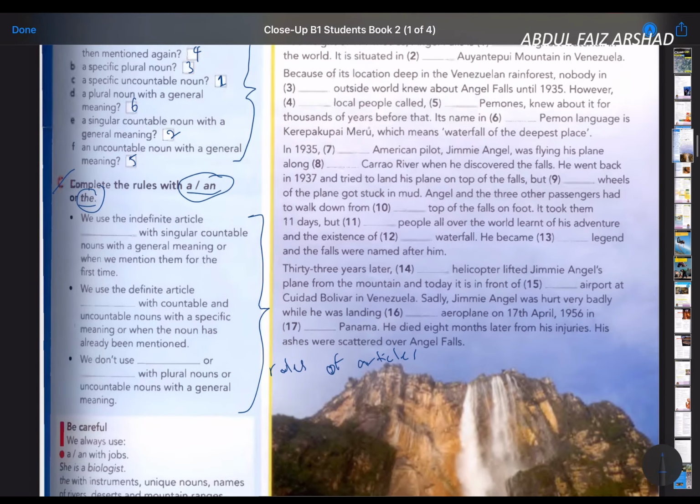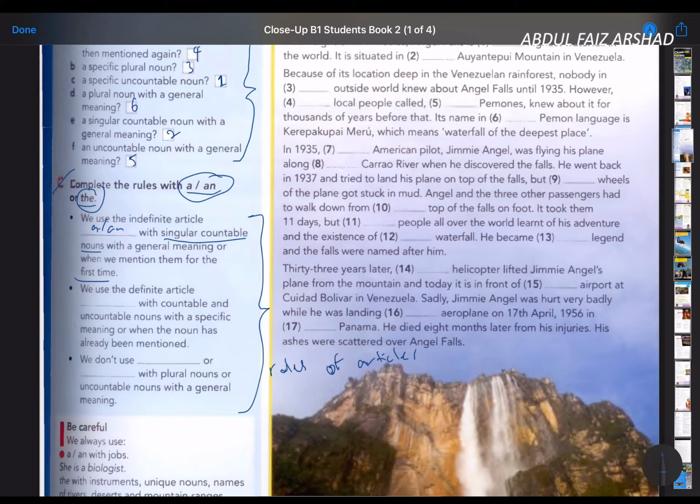And if we look at this one, we use the indefinite articles "a" or "an" with singular countable nouns. Benda boleh dikira dah. Benda yang boleh dikira. And then it's singular. Satu benda yang boleh dikira with general meanings or when we mention them for the first time. Bila kita baru je mention dia, we use "a" or "an".